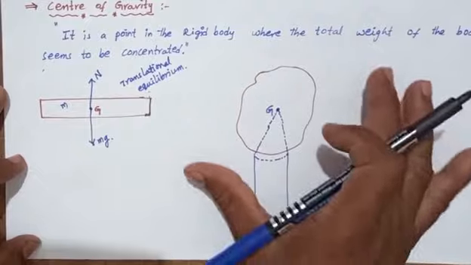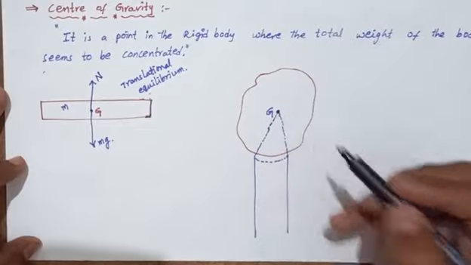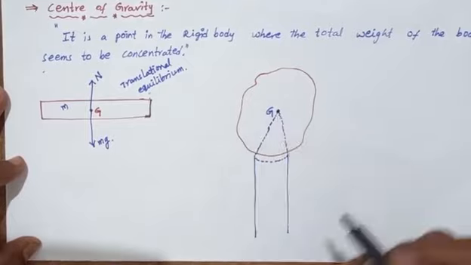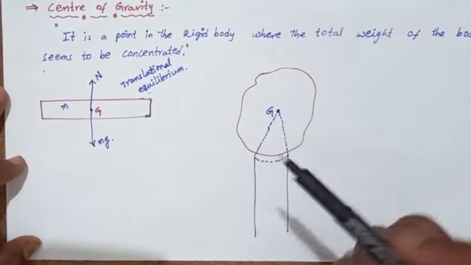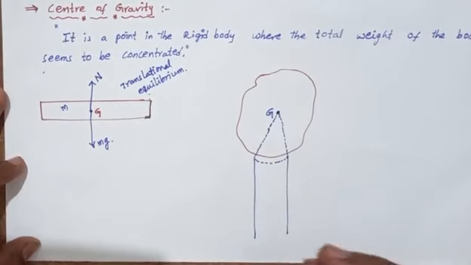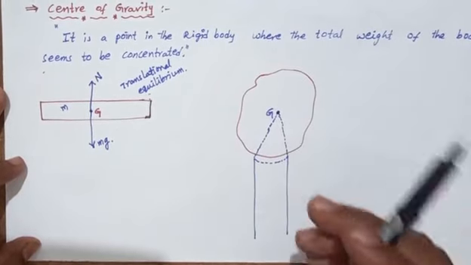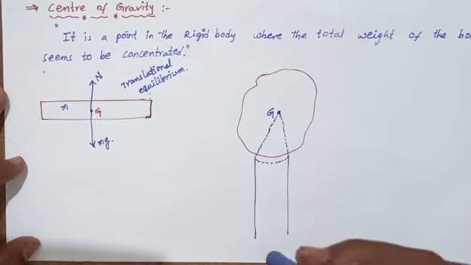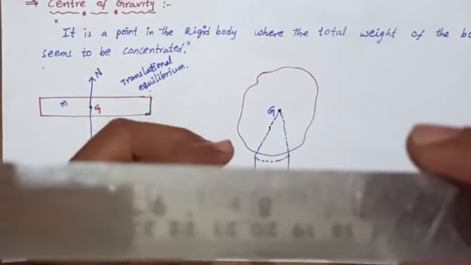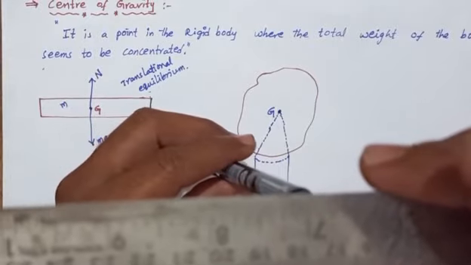We have taken a cardboard, and the total weight of this cardboard is concentrated at point G. We take a pen or pencil, with the pencil tip at G. We can use a trial and error method: put the cardboard on the pencil tip, and if it falls down, try again.